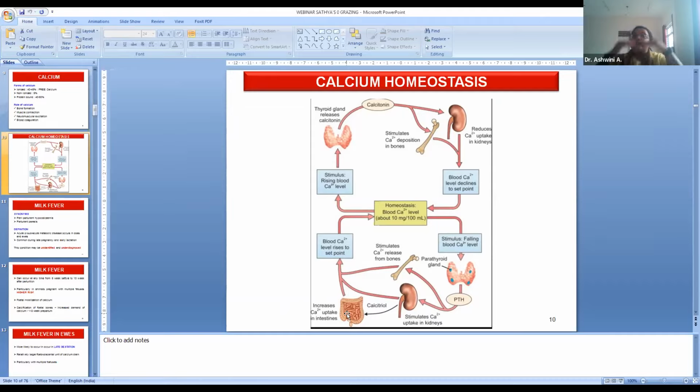Whenever there is an increased amount of calcium, what happens? Calcitonin, secreted from the thyroid gland, acts on the bones for osteoblastic activity, so more calcium is deposited in the bone. It also acts on the kidneys so that more renal excretion of calcium takes place, and the increased calcium comes back to normal level. This is calcium homeostasis.